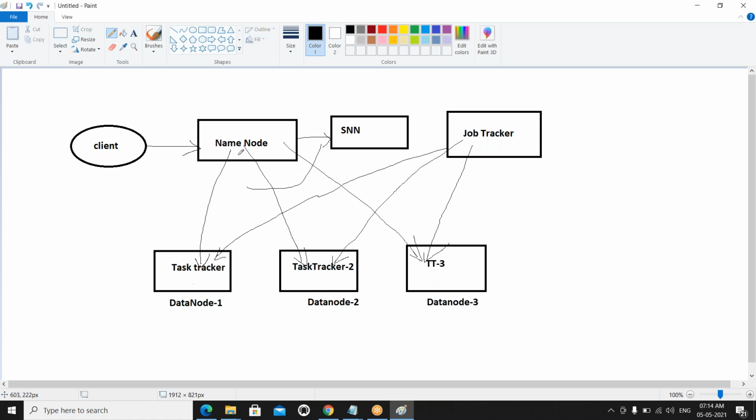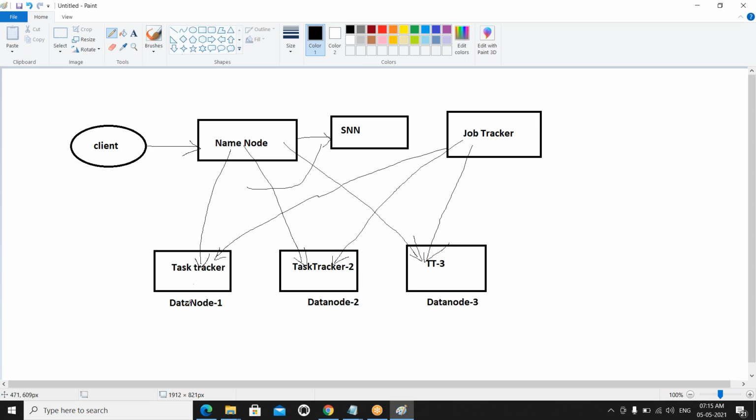What is the processing? All the metadata info, the address of the actual data. For suppose this is one of the nodes. What is the IP address of this node? We have some IP addresses, right? That information is also available in the name node, and also the replication and the size of the actual data. Everything is available in the name node. So that information is internally provided to the job tracker. That's why the job tracker will know where the actual data is available in the data node.